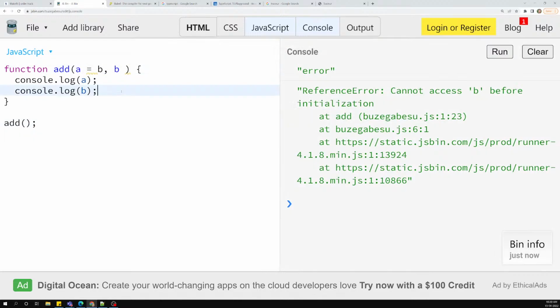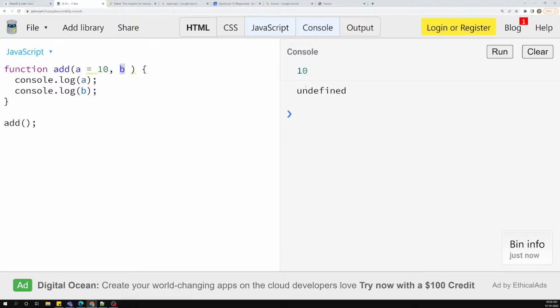You should not do it like this. So you cannot take it as a is equal to 10 and b, so mandatory parameters also you cannot use it like that. It will work, but it will always be undefined. All the time, whatever the required fields are, you need to use them at the front. These are not required fields, so default values you can assign at the end. This is the normal convention.